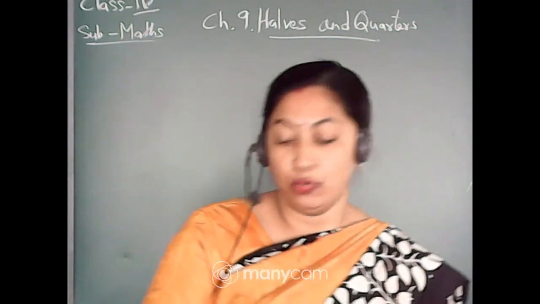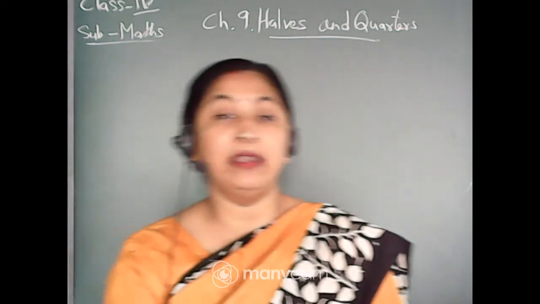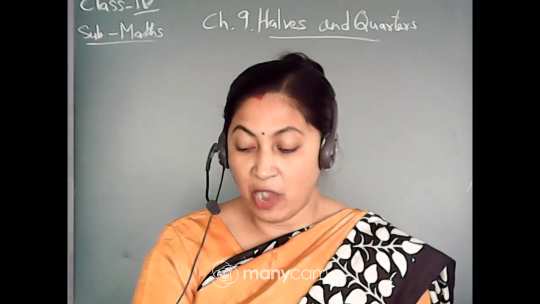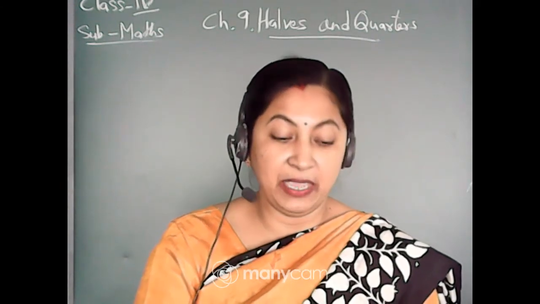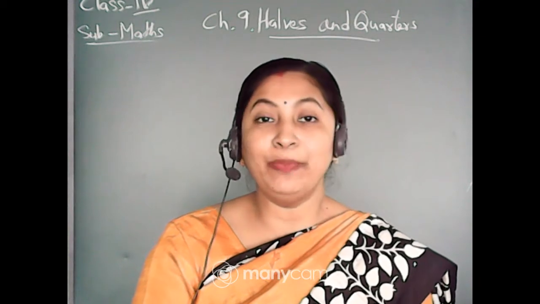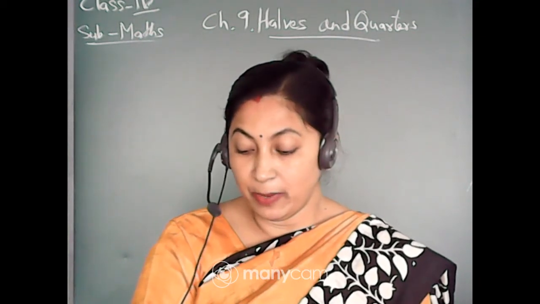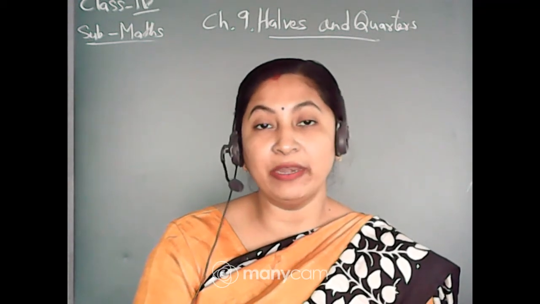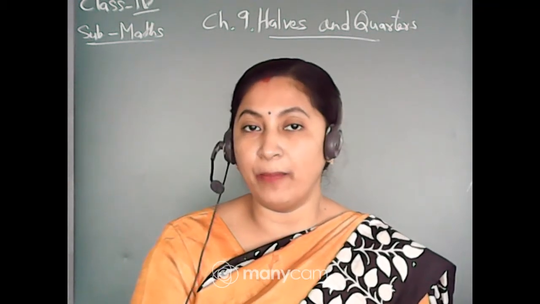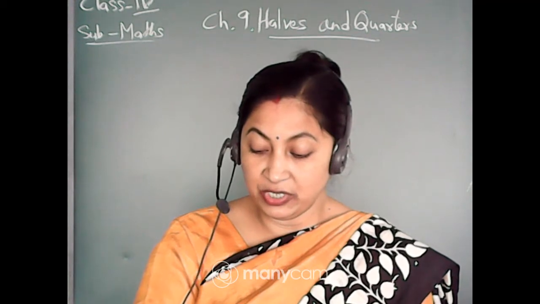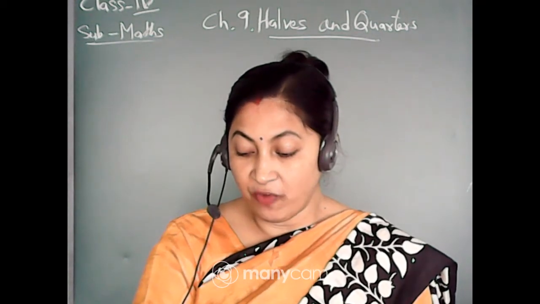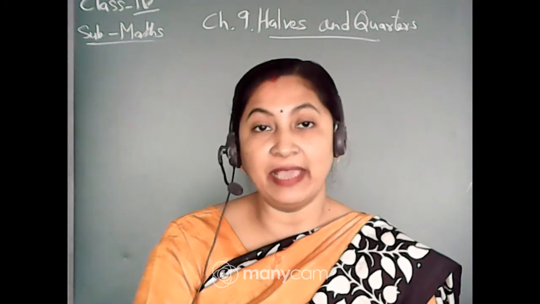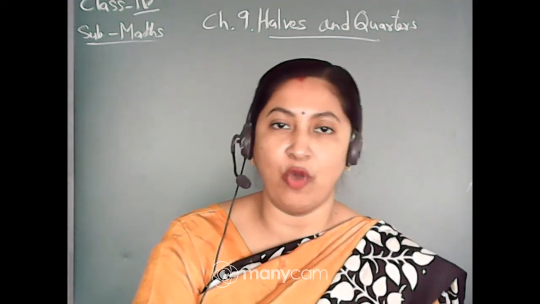When he went to the market, first of all he asked the first pumpkin seller how much pumpkin he could get for rupees 10. She said that for rupees 10 she could give only 1/4 of the full pumpkin. You can see in the picture a big pumpkin, and from that she can give only 1/4.